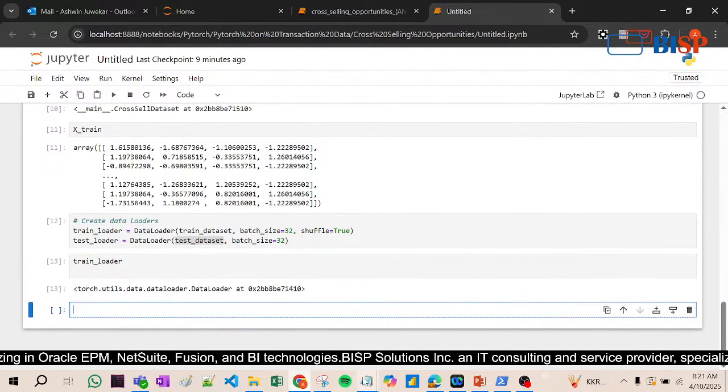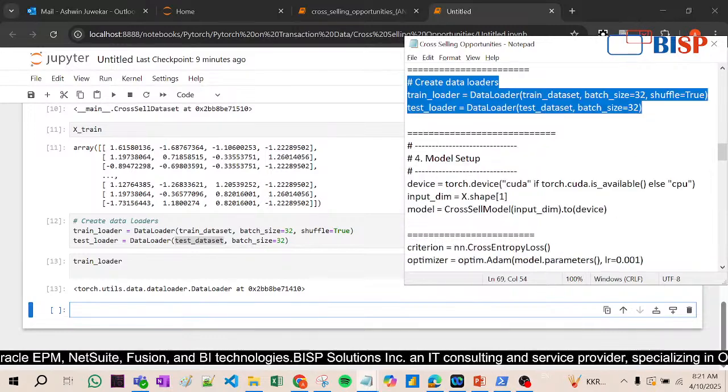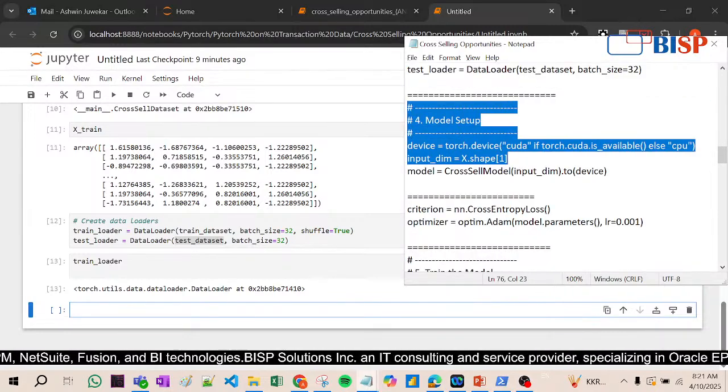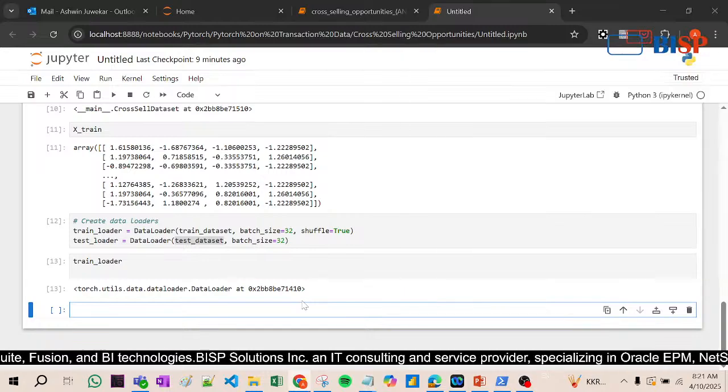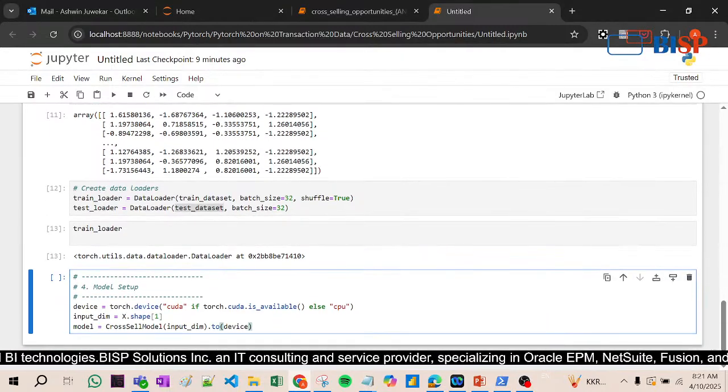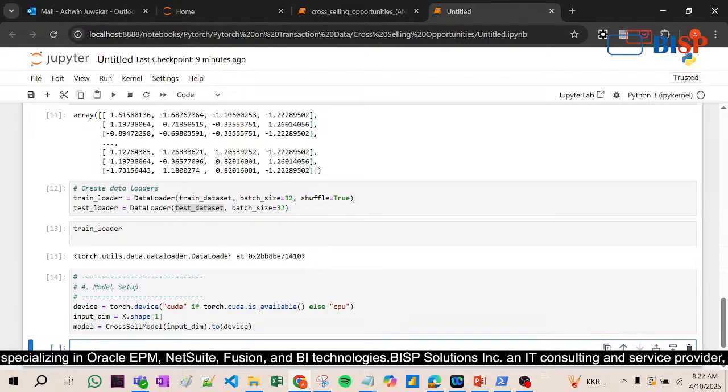Now what we have done, our next step is model setup. Look at this, device equal to torch.device. Model setup means whether you have a laptop or a machine, whichever. So torch.device, CUDA if available, else CPU. If you are working on a laptop, it will use the CPU, right? And CUDA means if you are using a GPU machine. So this is for that.